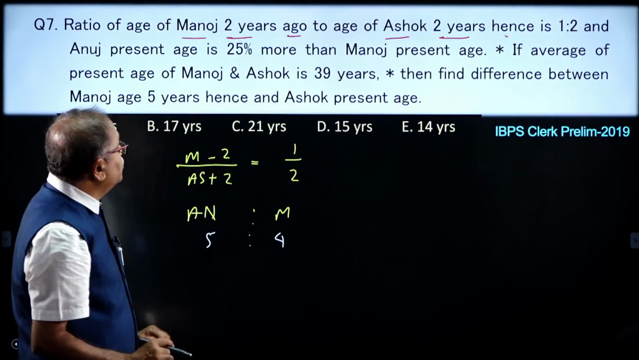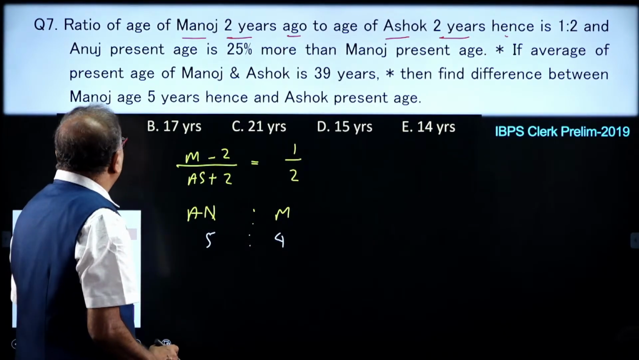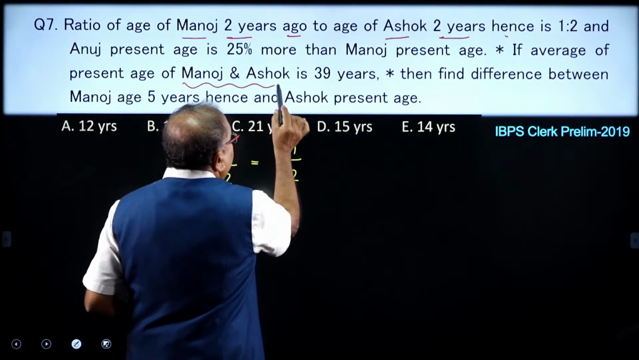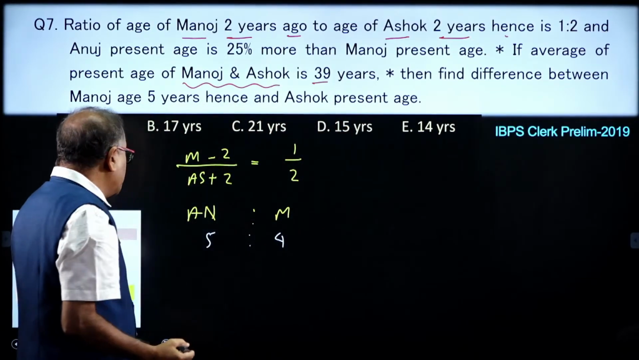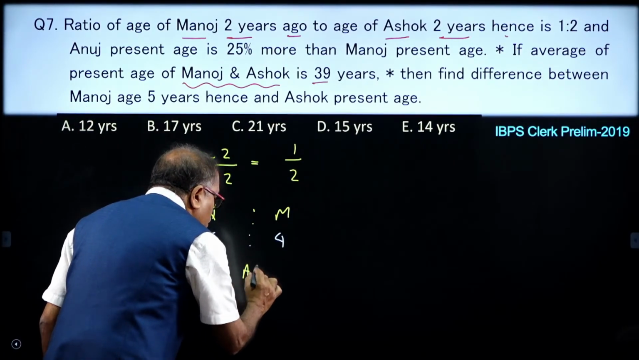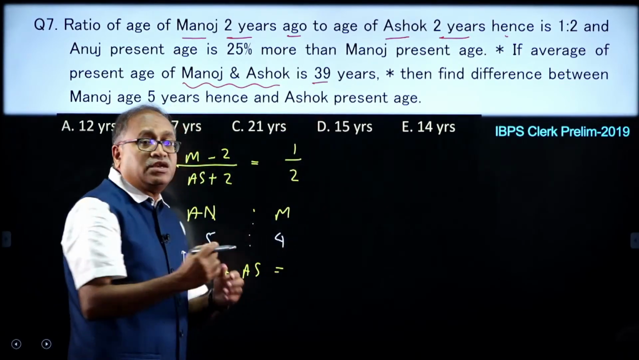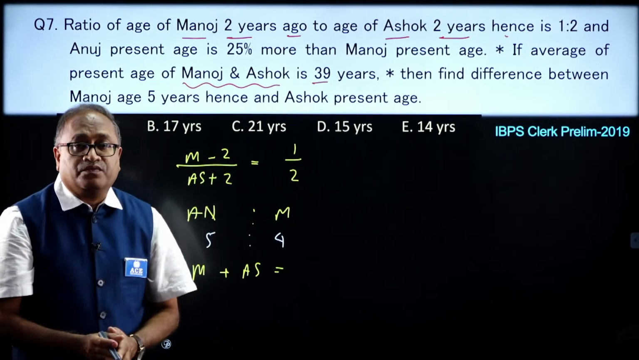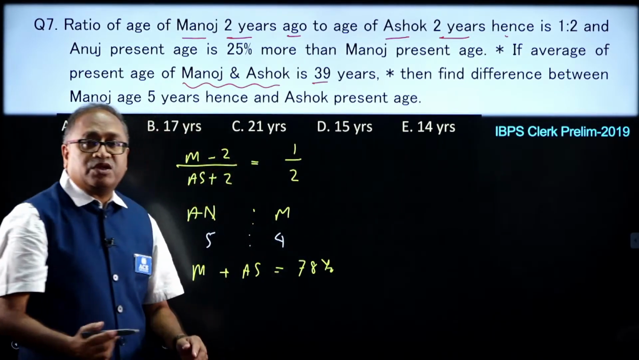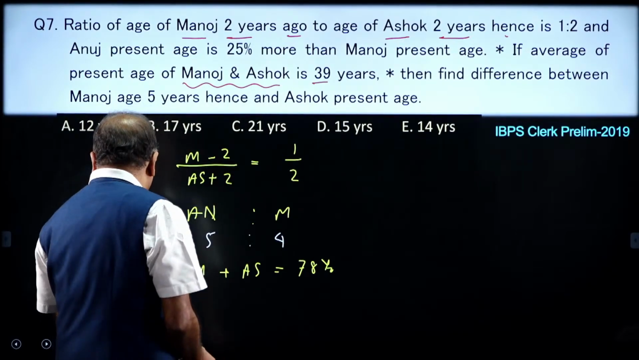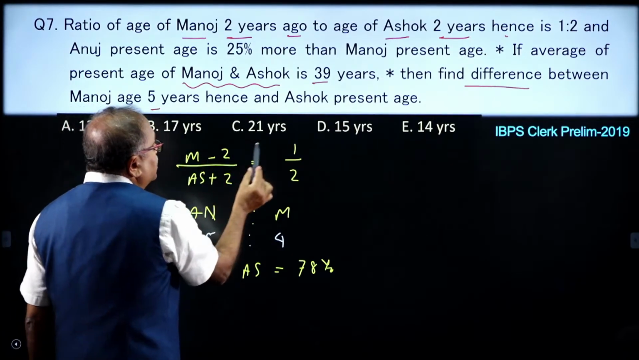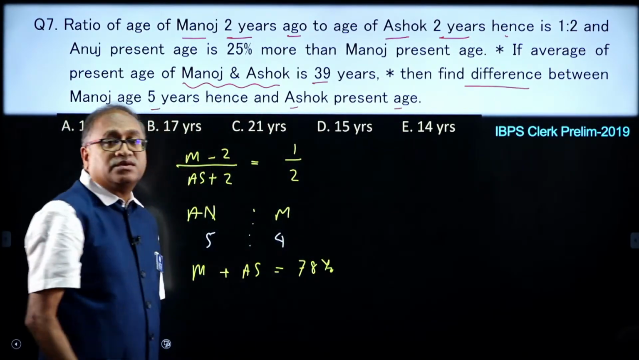Point number 2, and coming to the next information we have is if the average age of Manoj and Ashok is 39 years, that means the total age of Manoj plus Ashok, if the average is 39, the total will be 39 into 2, that comes 78. So, 78 years is given to us, that is the point number 3. Now, the question asked is the difference between the Manoj age 5 years hence to Ashok present age.